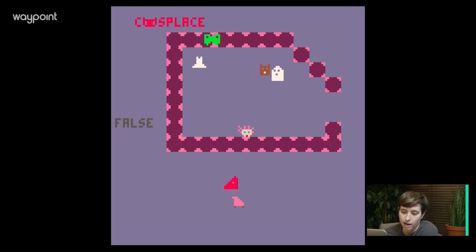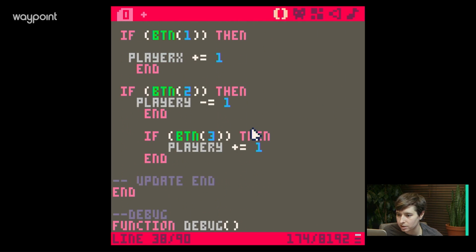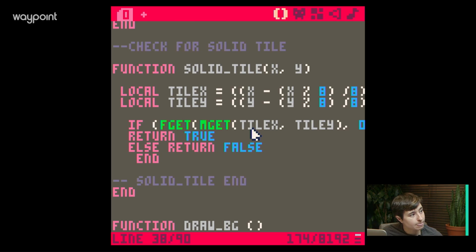So this should be saying true right here, and people had some really good ideas about what might be going on. I might be dividing too much, but somebody had an idea for a quick test we could do. Someone just said the parentheses also. Did you fix those? I thought I did. I mean, it should be giving me an error message if the parentheses are totally messed up, but it's not looking at the right thing. No, the local tile X, local tile Y. Right now, there should be another pair of parentheses after the percentage 8 or whatever. That's what people were saying a few minutes ago. Okay. Up here for local tile X and local tile Y. Just past that right there. Yes, there should be a second parenthesis there, is what Blue Shine said.